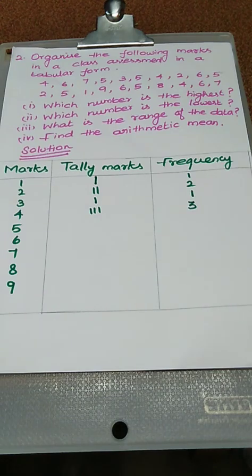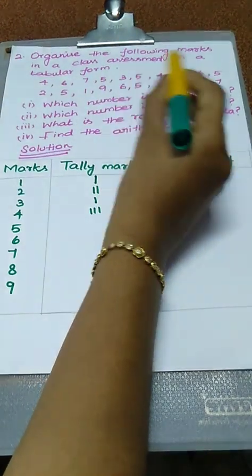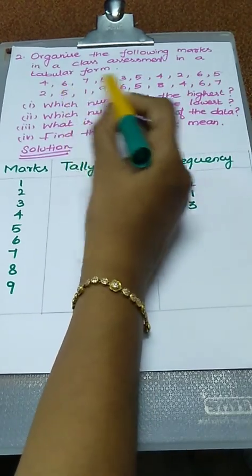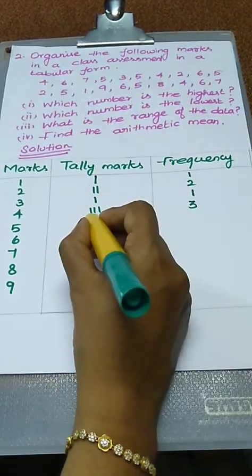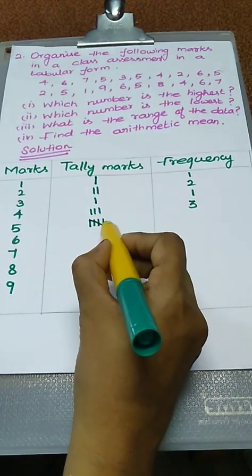The next one is 5. How many 5 values are given? In the first line 1, 2, 3. Second line 4, 5. So, 1, 2, 3, 4, and actually the 5th line is a crossing line. Okay. So, 5 values are given.